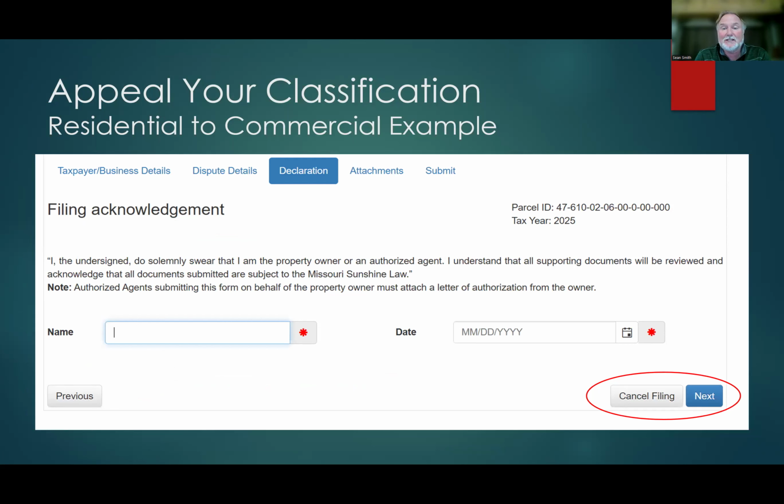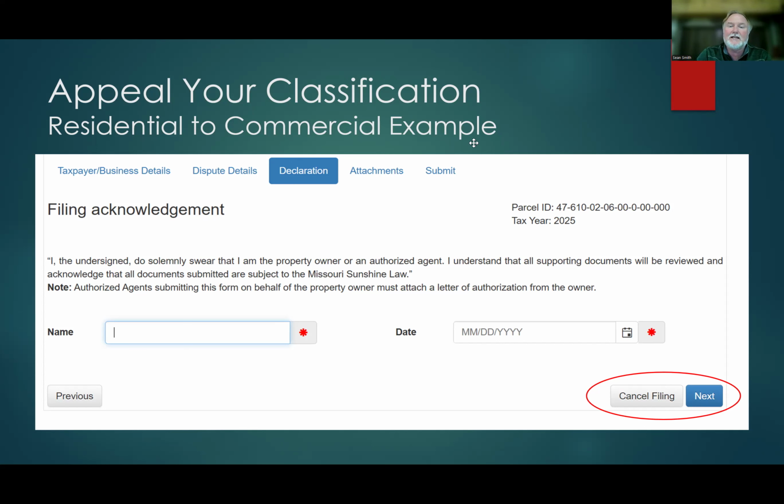This is where my video is going to stop, but I'll explain what's next if you choose to continue. You would enter your name and the date, and you're essentially signing that under penalty of perjury, you're giving accurate information, and that the information you include here can be requested by any member of the public under the Missouri Sunshine Law. So for that reason, you wouldn't necessarily want to give confidential information. You would click next. And then if you want to, you would have the opportunity to submit attachments.